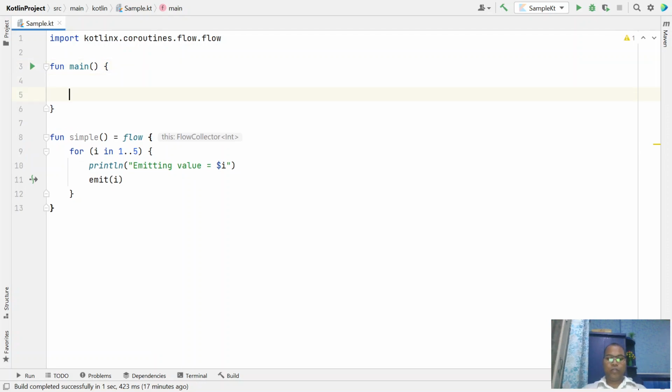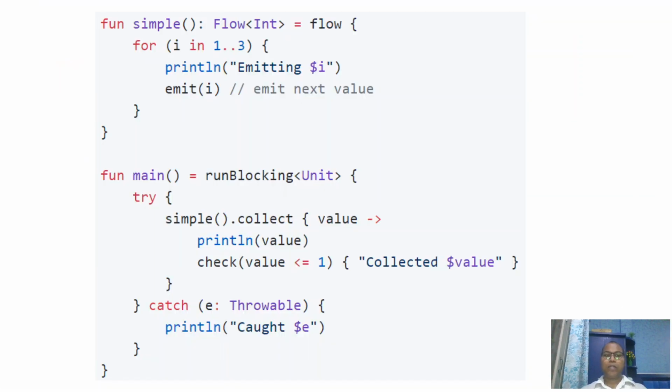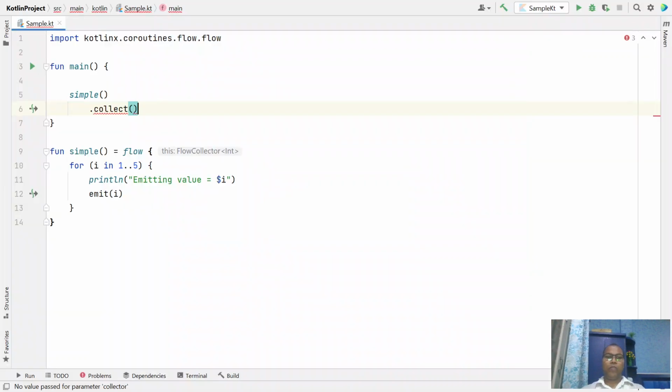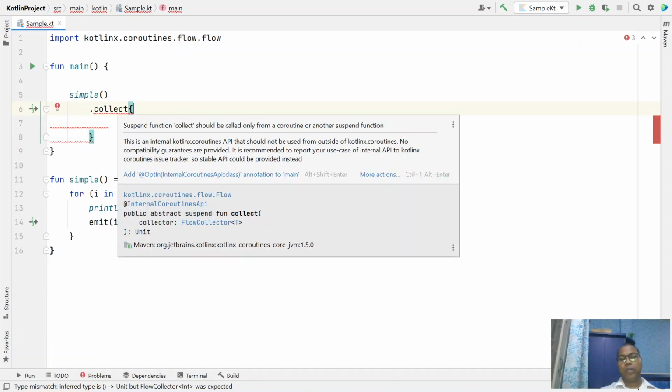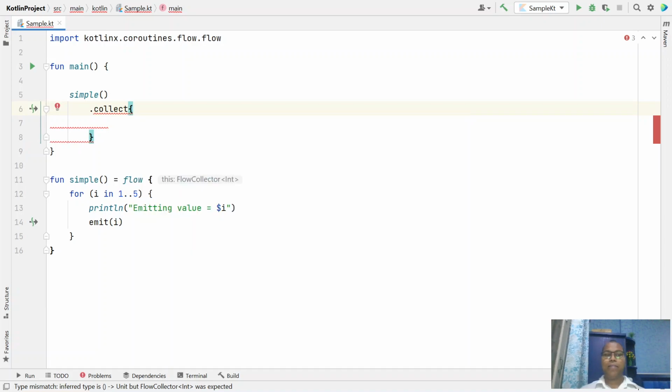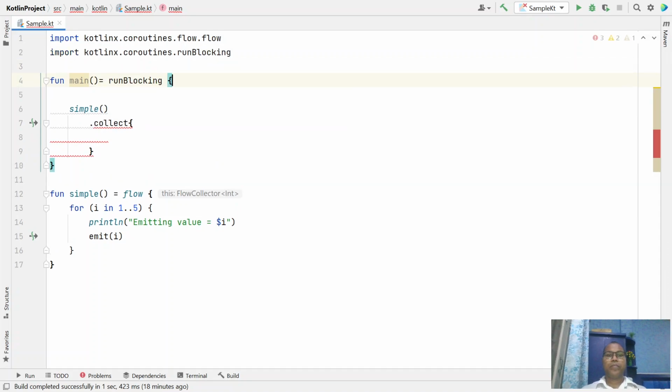Let's run it. We are getting a flow, and we have a collect, and the collector gets whatever value is emitted. Whenever you invoke a flow's collect, you need a coroutine scope.